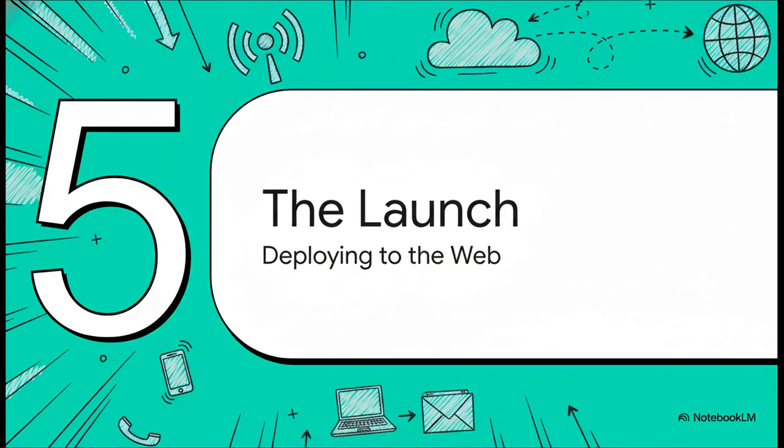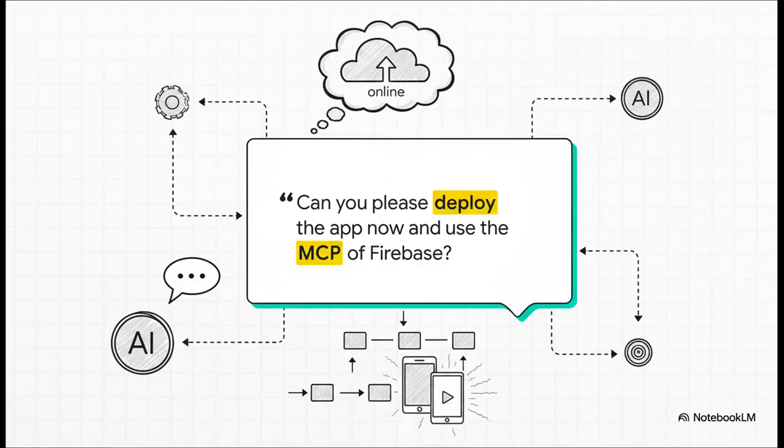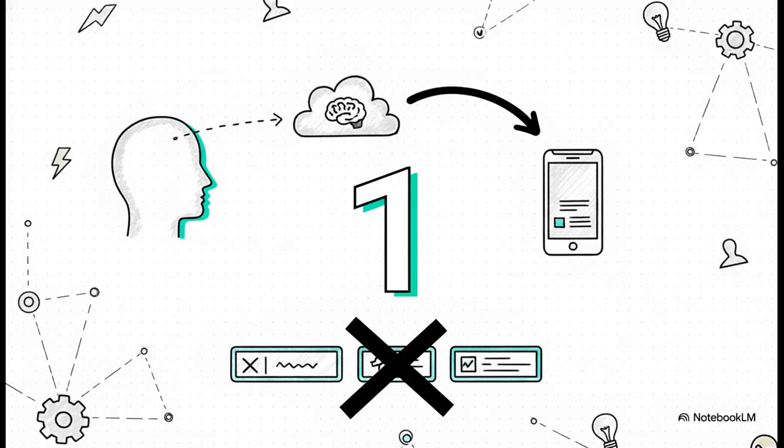So what's left? It's time for the grand finale. Let's push this thing live so anyone on the internet can use it. And yep, you guessed it. Getting our app online for the world to see is as simple as just asking. We tell the AI to deploy it and to use that fancy MCP connection we set up, and it knows exactly what to do.